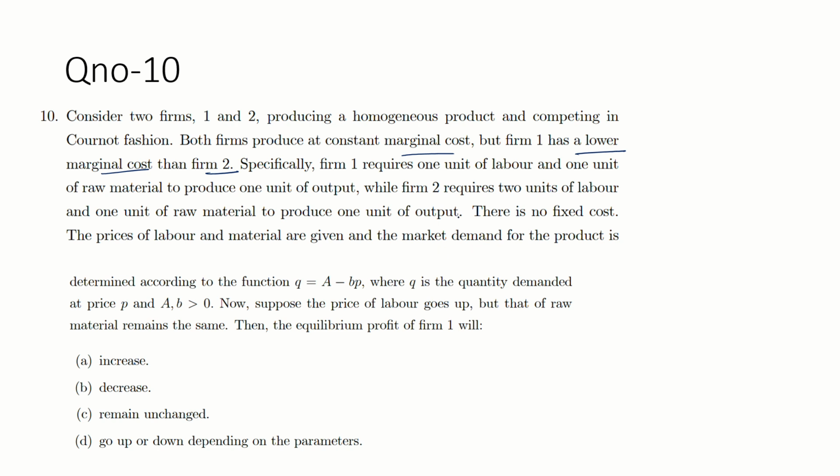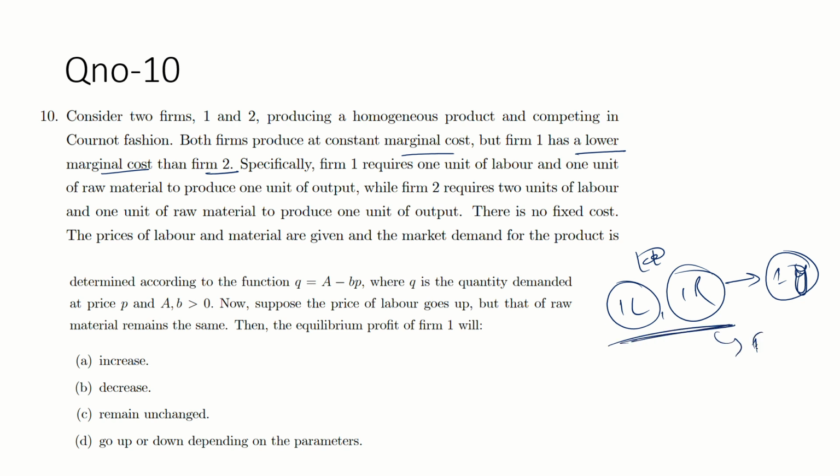Specifically, firm 1 requires 1 unit of labor and 1 unit of raw material to produce 1 unit of output. Okay, so 1 unit of labor required, 1 unit of raw material required to produce the 1 unit of output, according to firm 1.